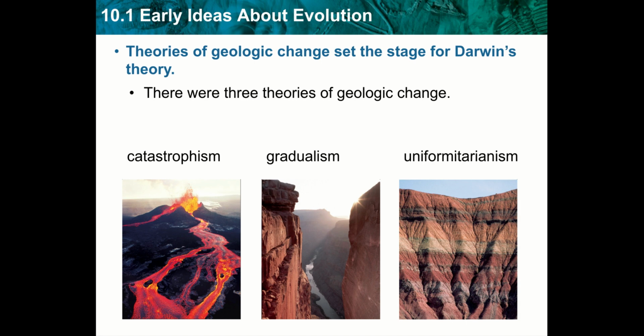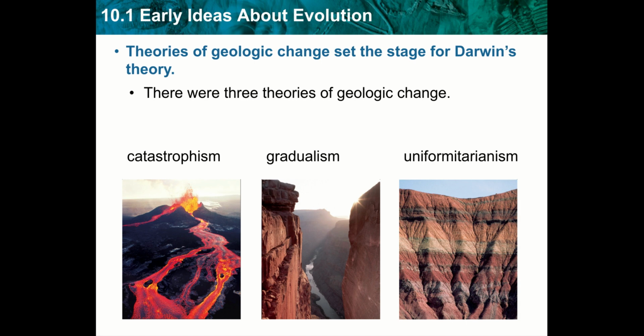Then later on, gradualism came into the picture. James Hutton, the guy that proposed this idea of gradualism, said that canyons and changes in Earth's surface resulted from slow processes that had happened in the past.